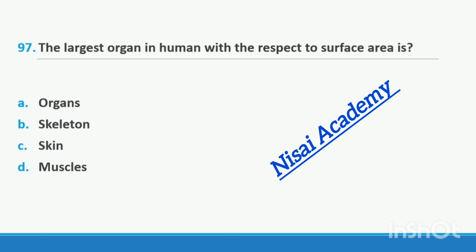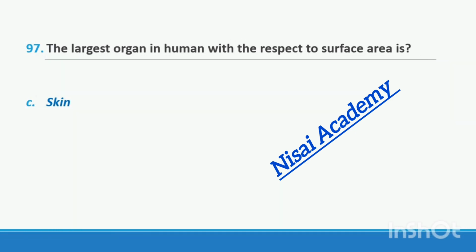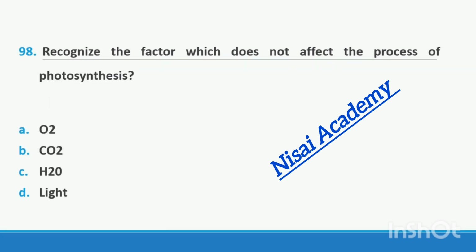Question 97. The largest organ in human with respect to surface area. Option A, organs. Option B, skeleton. Option C, skin. Option D, muscles. The largest organ in human with respect to surface area is skin. Right option C, skin.